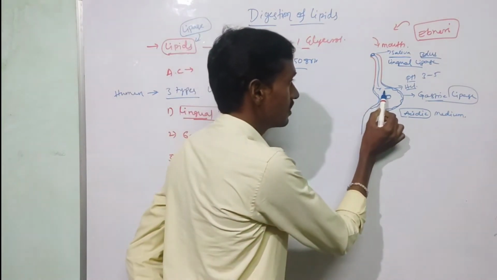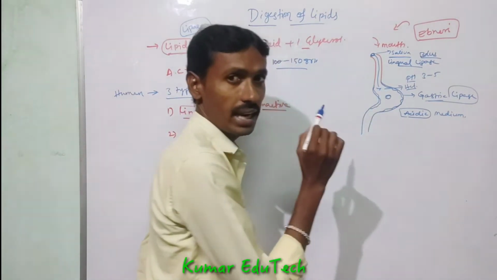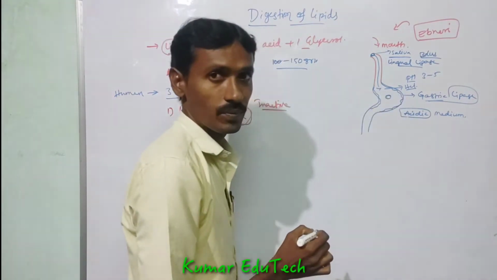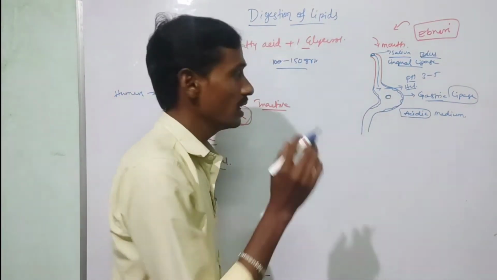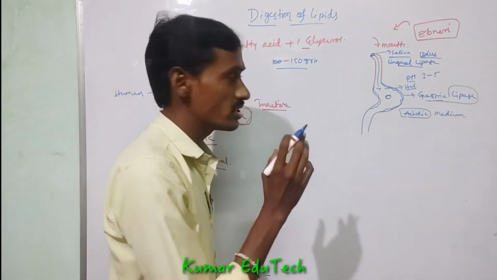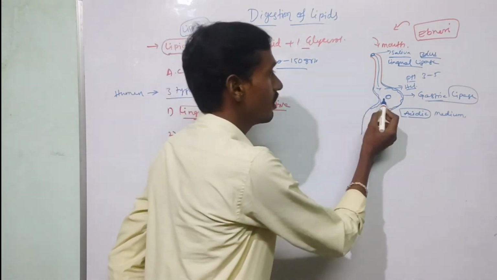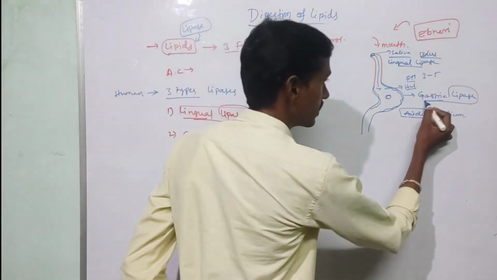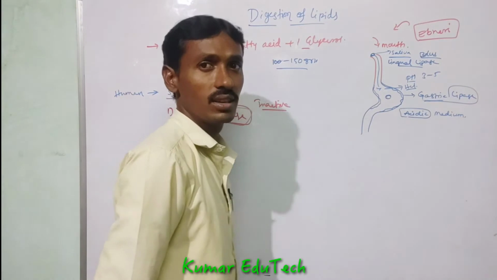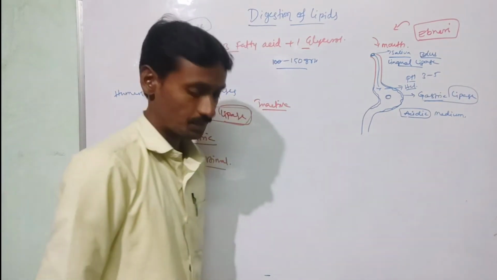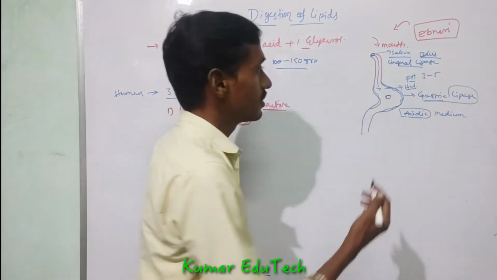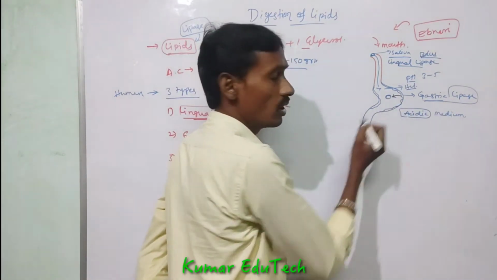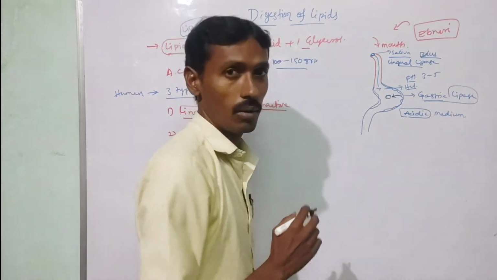So lingual lipase is activated in the stomach region; HCl converts lingual lipase from inactive to active. Gastric lipase, secreted by the gastric walls, also mixes with the food molecules.